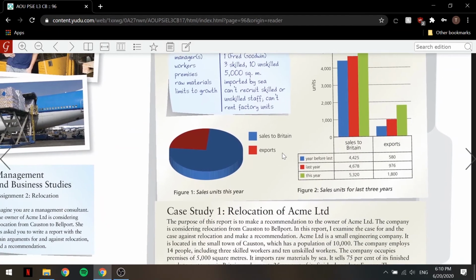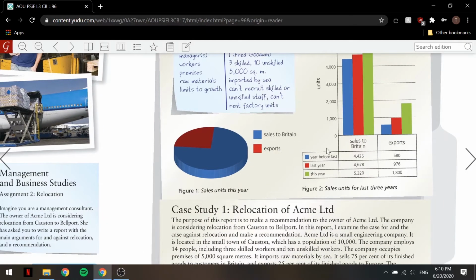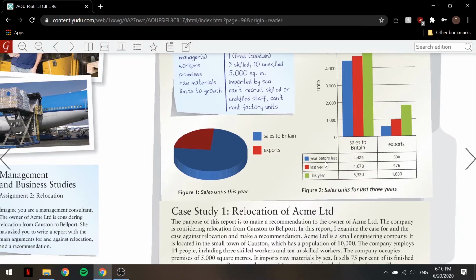Now let's take a look at their graphs, their sales to Britain and exports in the year before last, last year, and this year. So sales to Britain the year before last were about 4,425 units. Exports were 580. Last year, it was 4,678 units, or not sales, units exported, we'll say for exports, it was 976.